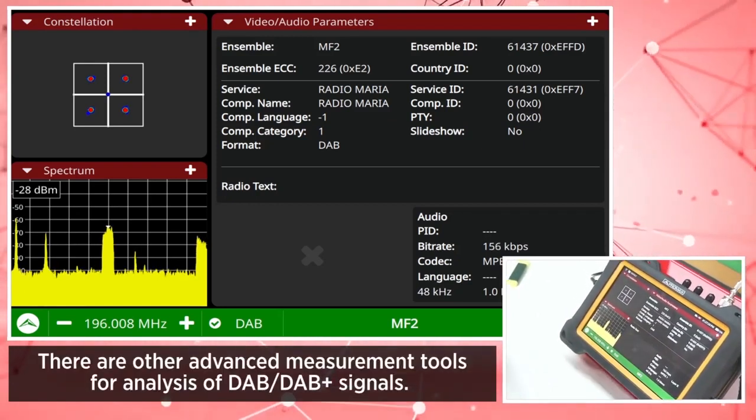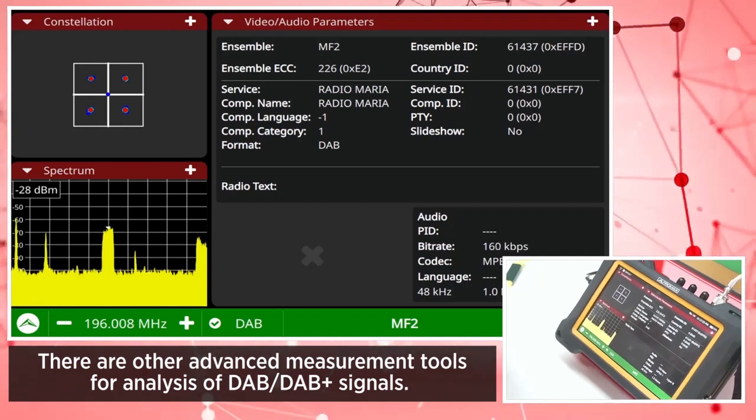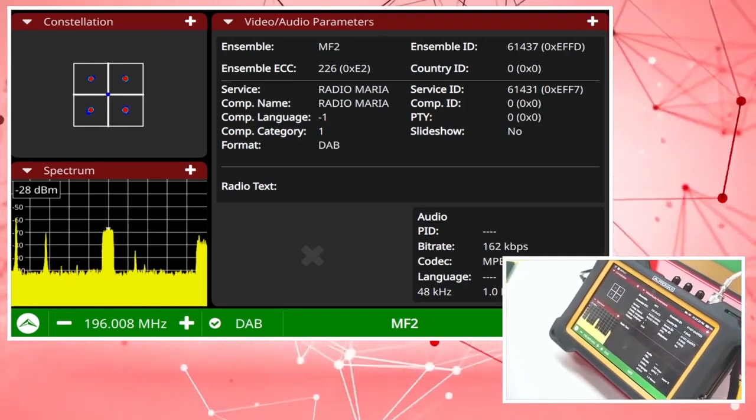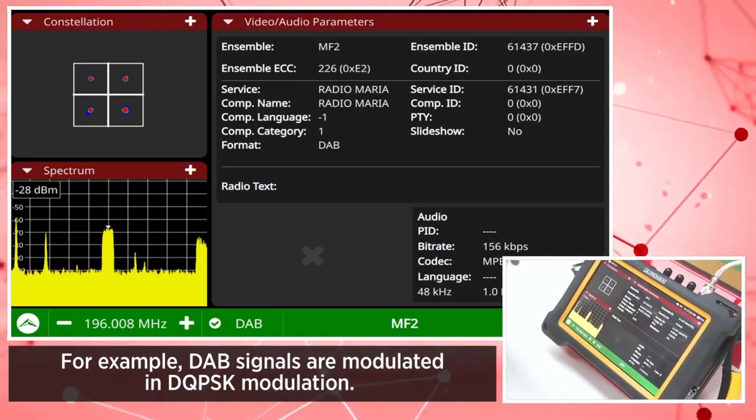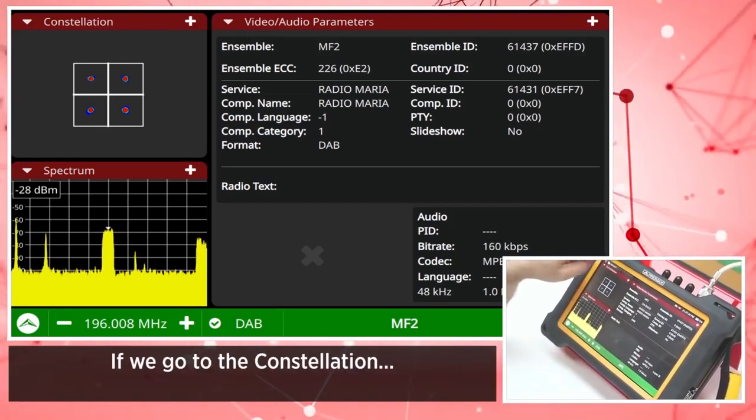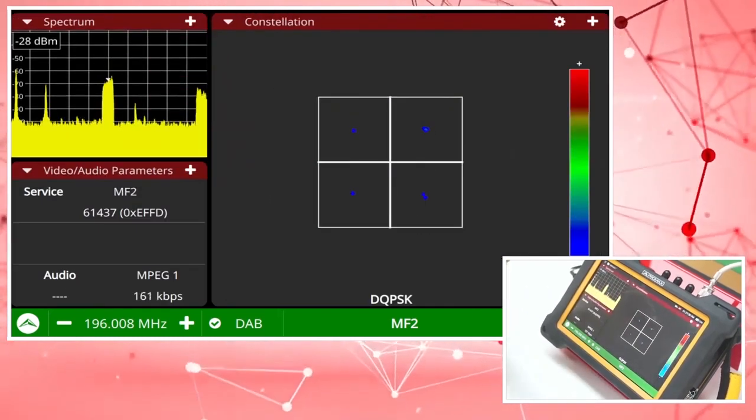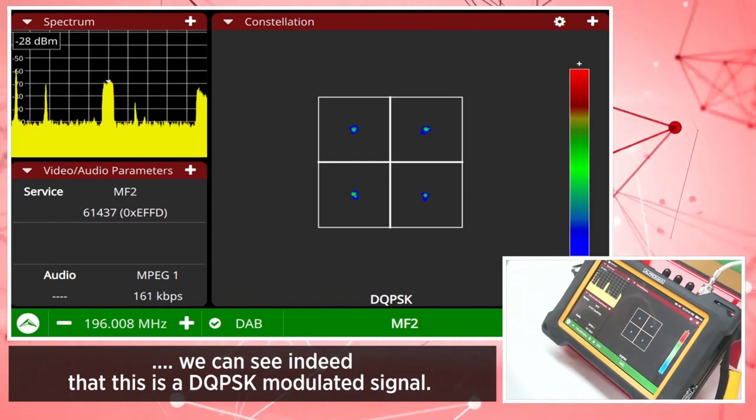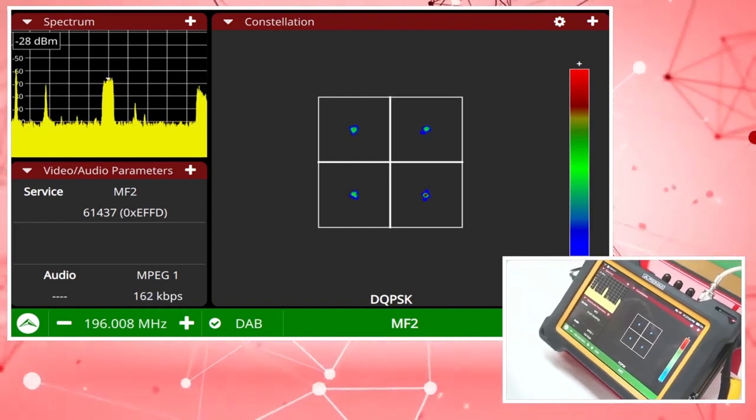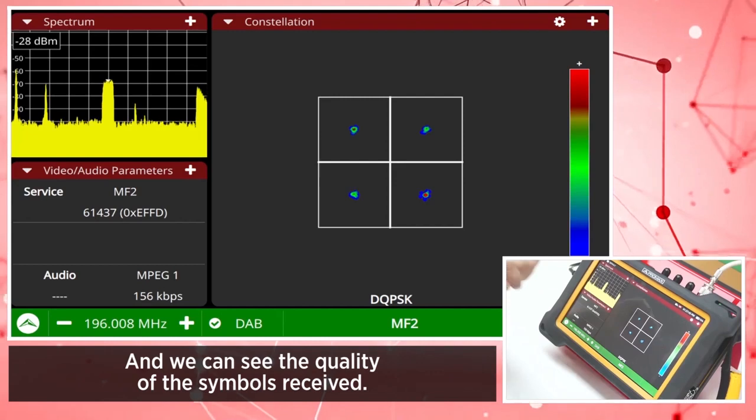There are other advanced measurement tools for analysis of DAB signals. For example, DAB signals are modulated in DQPSK modulation. If we go to the constellation, we can see indeed that this is a DQPSK modulated signal, and we can see the quality of the symbols received.